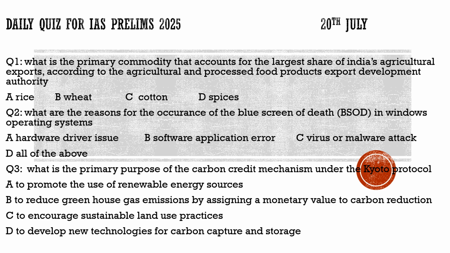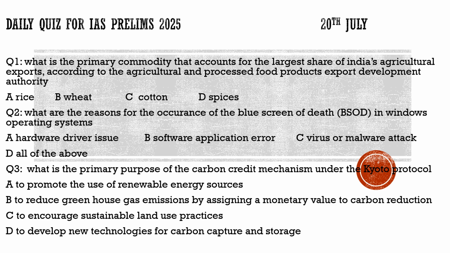So now coming to question number 3, it asks, what is the primary purpose of the carbon credit mechanism under the Kyoto Protocol? We discussed the carbon credit mechanism, and the agreement going to happen between India and Japan related to this, in which Japan will help in building India's green energy, and by that they can compensate for the emissions which they had not controlled in their own country.